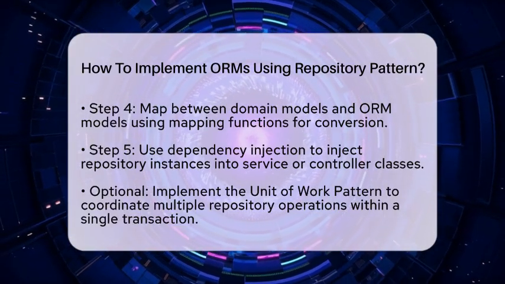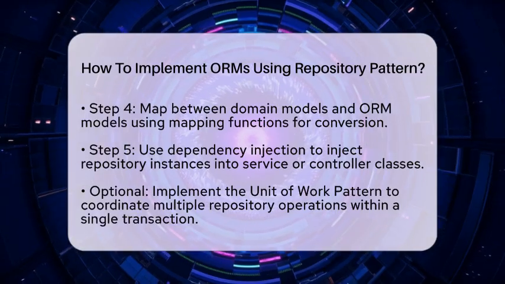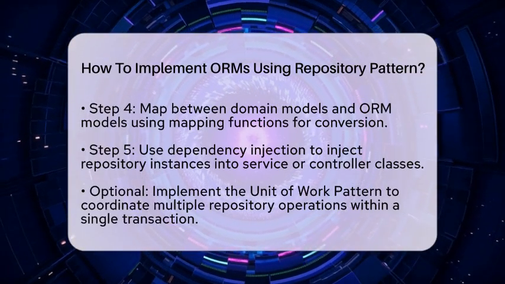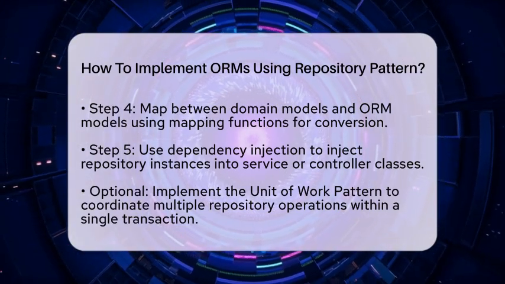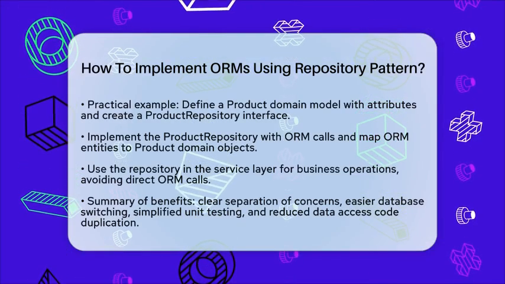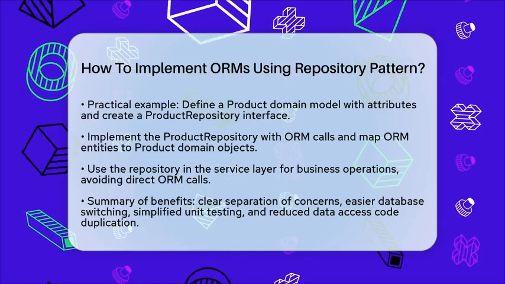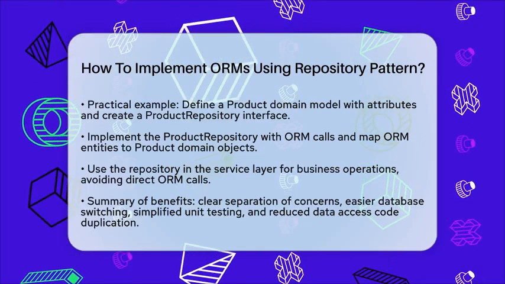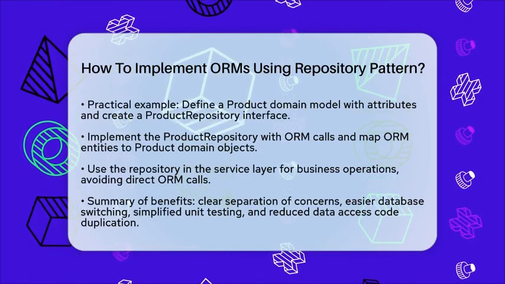Define a product domain model with attributes like stock keeping unit, name, and inventory quantity. Create a product repository interface with methods like get by stock keeping unit, add product, and update product. Then, implement the product repository with object-relational mapper calls using tools like SQLAlchemy or Entity Framework.